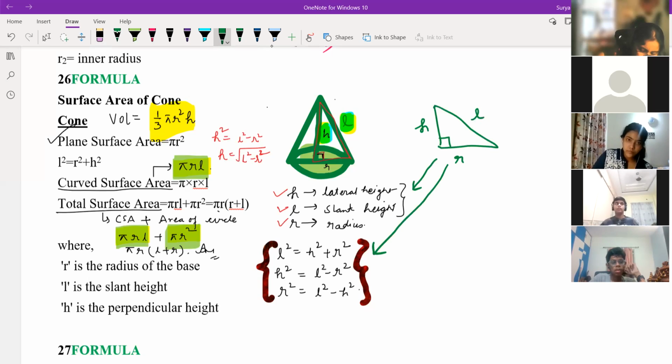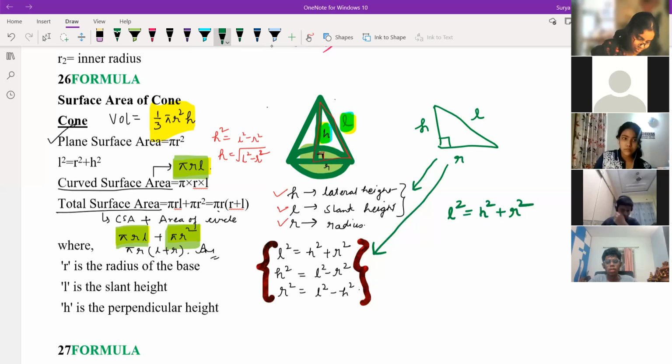So H is lateral height, L is slant height, R is radius, and L square means longest side. Remember one thing, children, which is the longest side? Which is the slippery one, that is the longest side. So L square, if you write, that you should write as H square plus R square. And suppose you're writing a smaller side, H square or R square, you should write what? L square minus R square. Is it clear, children, what is happening? Yes. So no need to remember anything here.